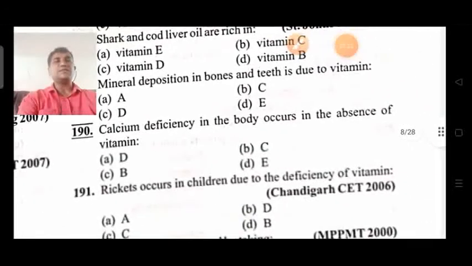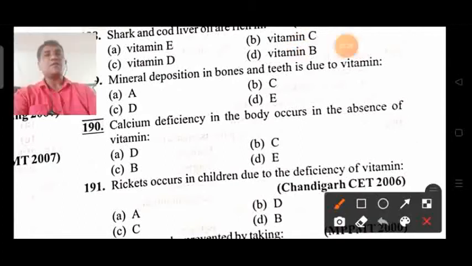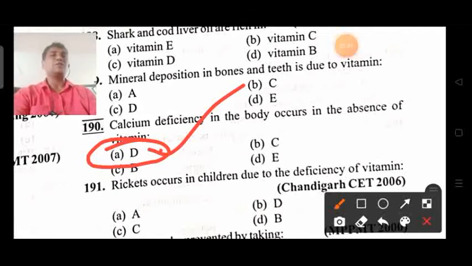Next, coming on to question 190. Calcium deficiency in the body occurs in the absence of which vitamin? Already you know the other names of vitamin D are sunshine vitamin or calciferol. So calcium deficiency is because of vitamin D only.